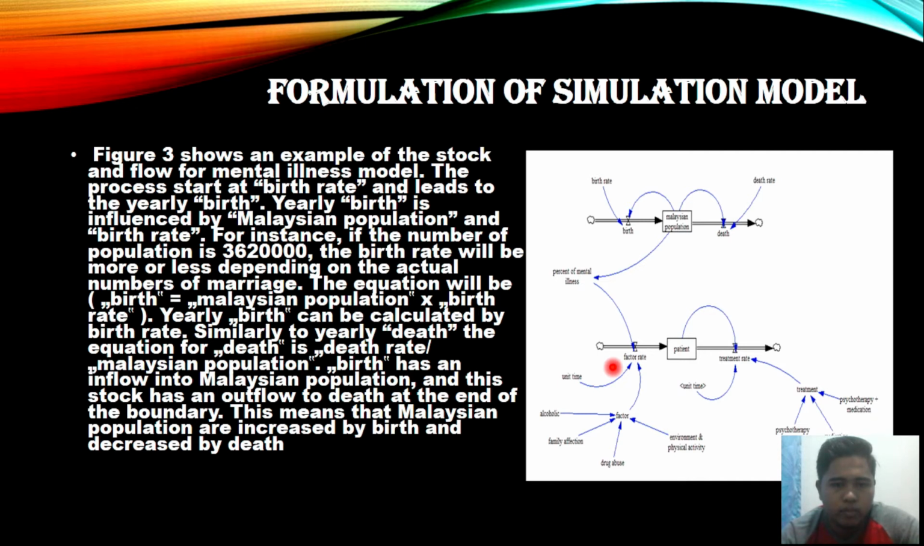The equation will be: birth is equal to Malaysian population times birth rate. Yearly birth can be calculated by birth rate. Similarly for death, the equation is death rate times Malaysian population. Birth is an inflow into the Malaysian population and death is an outflow at the end of the boundary. This means that the Malaysian population is increased by birth and decreased by death.